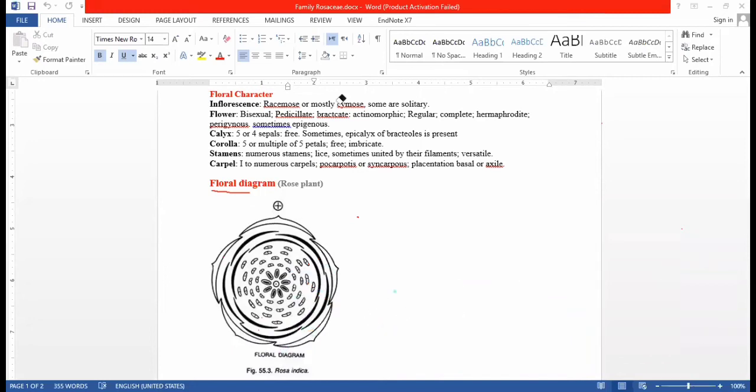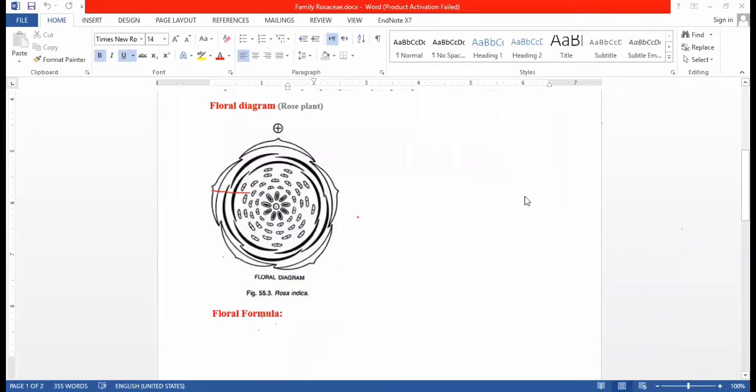Now let's move to floral formula. So what will be the floral formula and what is floral formula? Floral formula is the total number of floral parts in each flower.